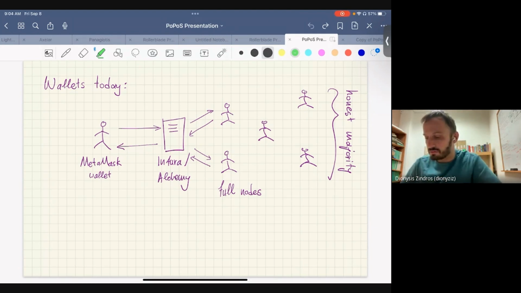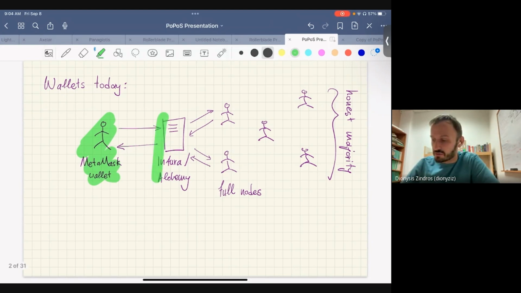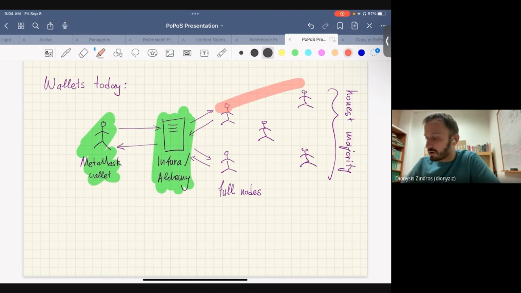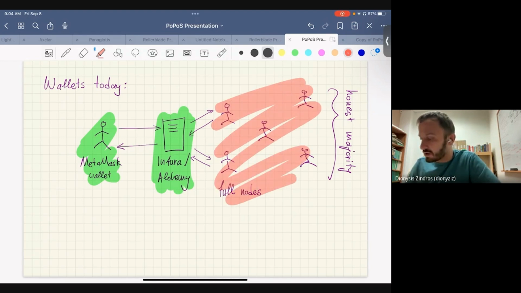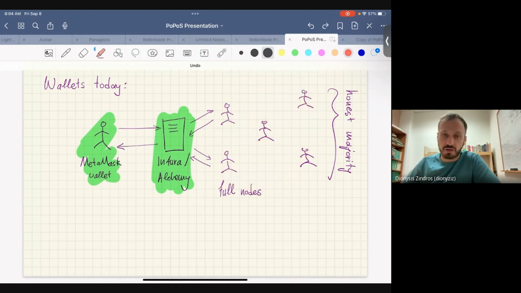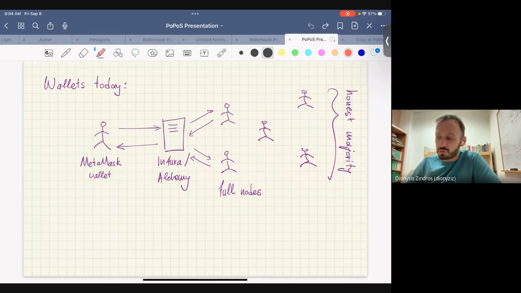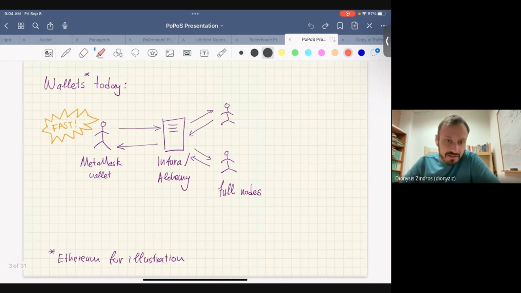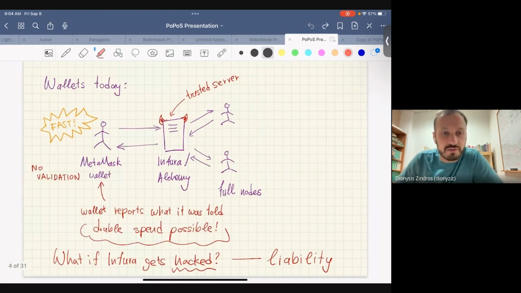All right, so if we go to whatever users are doing today in their wallets, a user typically has MetaMask. Here they are. And what does MetaMask do? Well, MetaMask just connects to a central server, which is operated by Infura or Alchemy or some other operator. And then that is the server that connects to the rest of the Ethereum network.